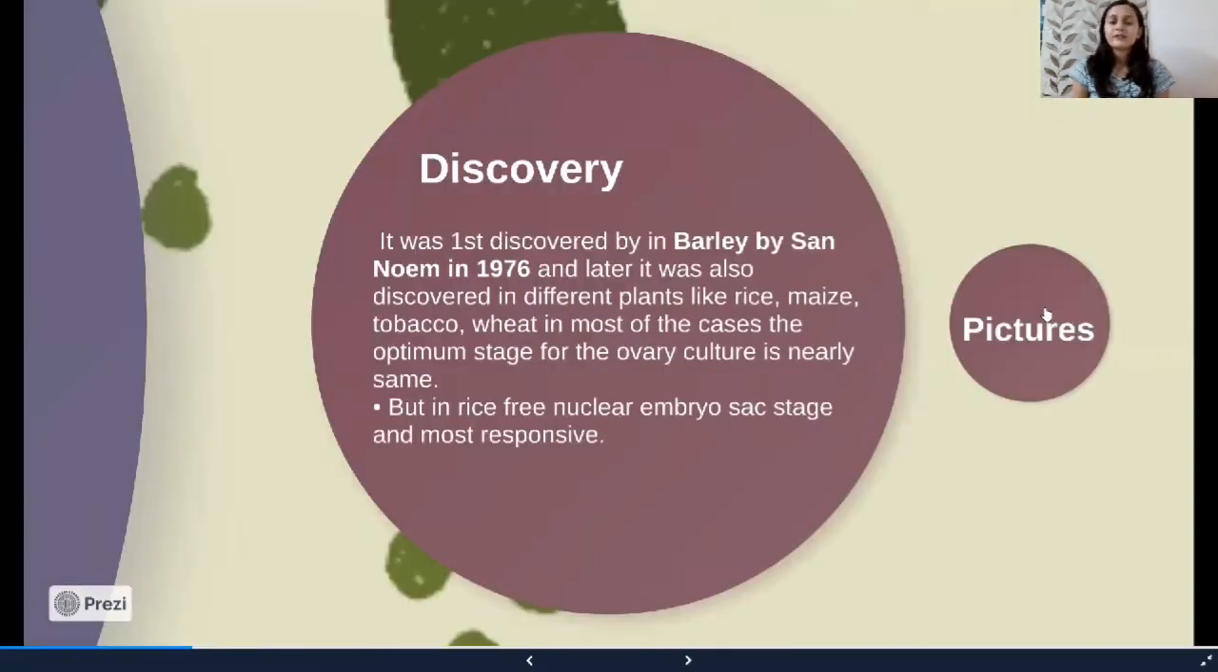Now, discovery. It was discovered by San Noum in 1976, and it was discovered in the barley plant. But there are different experiments carried out on different types of plants such as rice, tobacco, maize, etc.